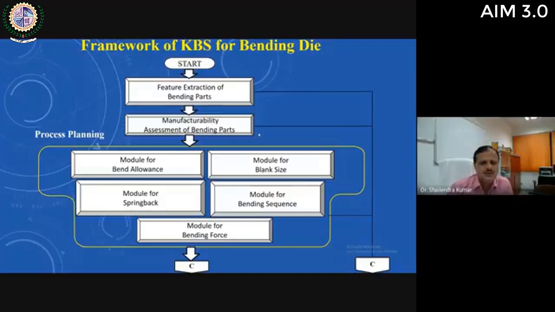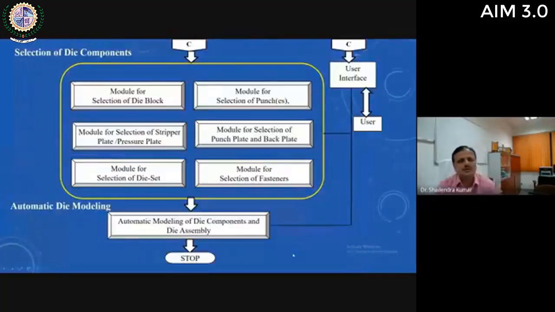Minimum, or you can say negligible, input is required from the user. The main input which is required from the user is the 3D drawing of the sheet metal part. Then selection of die components. Bending die has different die components like die block, different punches, stripper plate, pressure plate, punch plate, back plate, die set, and fasteners. For design or selection of all these components, different modules are developed.